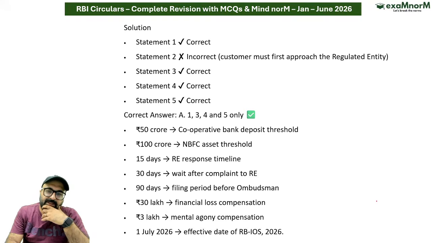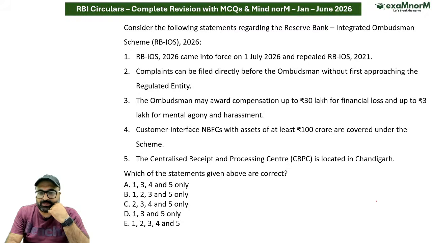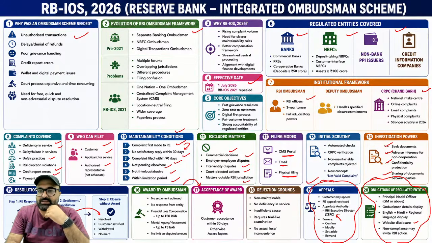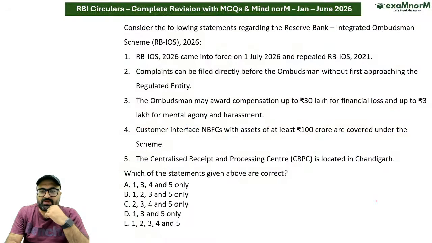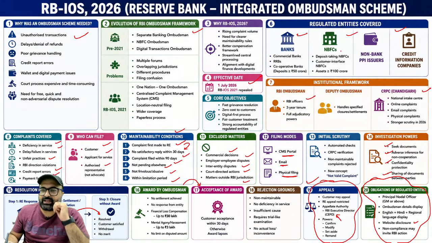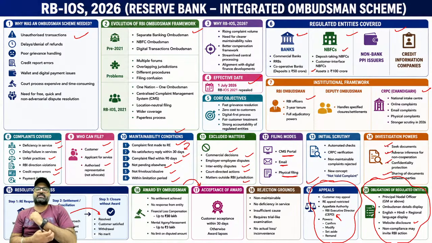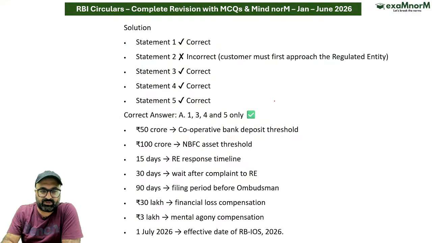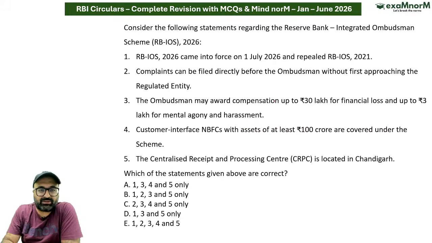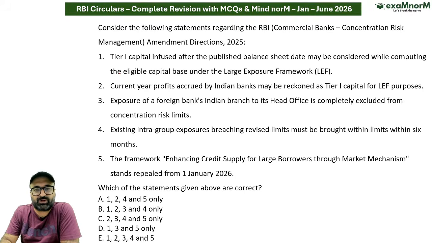Is it clear? Chalo. So this is correct. Customer interface NBFC with asset size at least, deposit taking NBFC regardless of the asset size, and customer interface NBFC with asset size greater than 100 crores is included. So the answer is going to be what? Sir, option A, that is 1, 3, 4, 5 are correct, but the second statement is wrong. You cannot go directly to the Ombudsman.